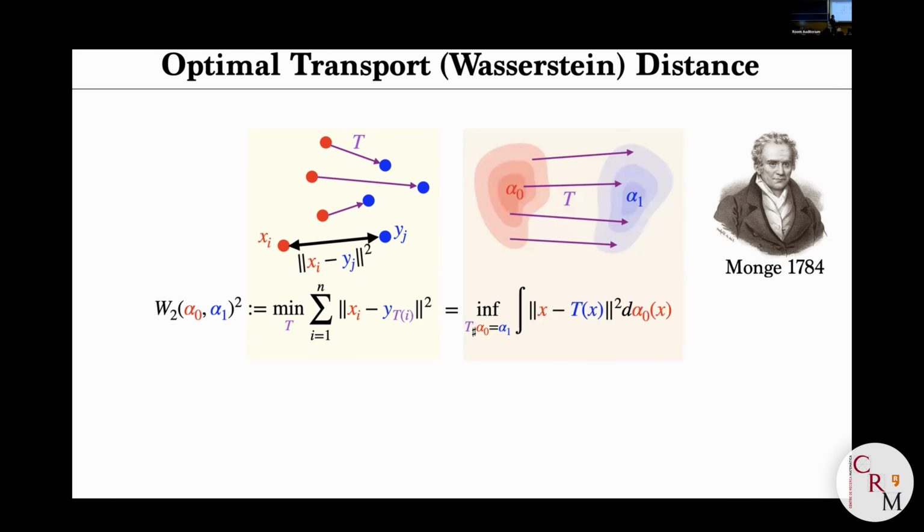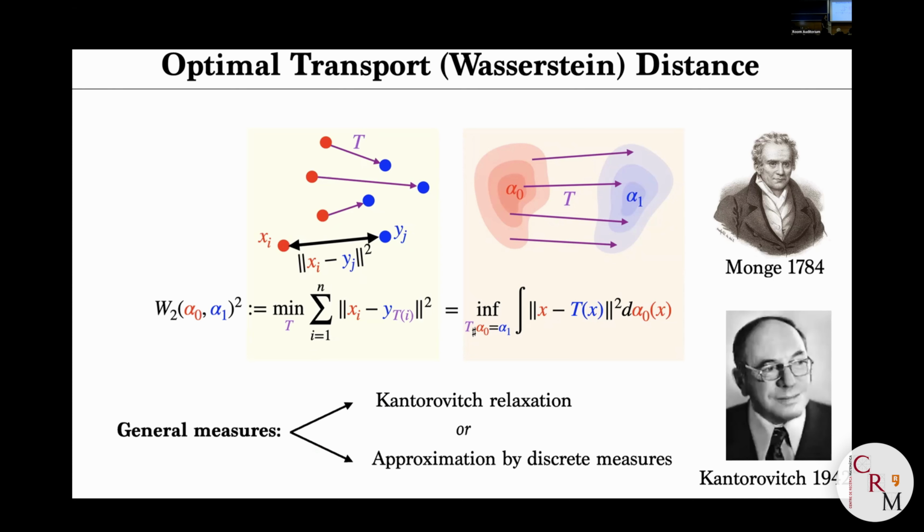Then you can generalize to an arbitrary number of points, or possibly to arbitrary distributions, by taking, among all possible ways to push forward alpha 0 to alpha 1, the one that minimizes the squared Euclidean distance. It's not absolutely trivial when this problem has a solution. For instance, if you start with a discrete distribution and alpha 1 is continuous, there is no solution. So you need some conditions. In general, you don't expect a Monge solution to always exist if you start from an arbitrary density. But there is a celebrated theorem by Yann Brenier, and I will come back to this, that says that at least if you start with a measure with density, it always has a solution, and it's always unique. So it's a very rich mathematical theory.